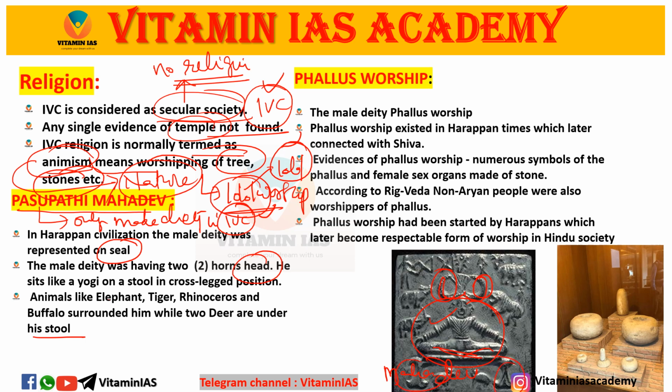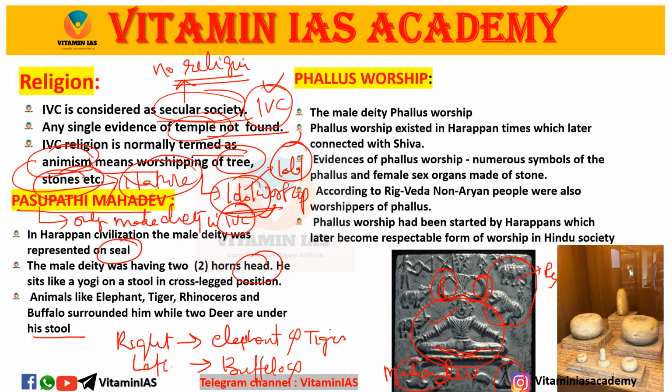Here, on the right side of him, you can see an elephant and a tiger, and on the left side of him a buffalo and a rhinoceros. Under the stool there are two deer. Means right side elephant and tiger, left side buffalo and rhinoceros.